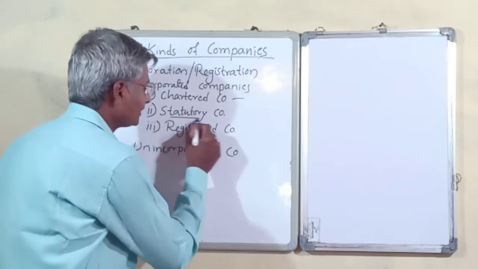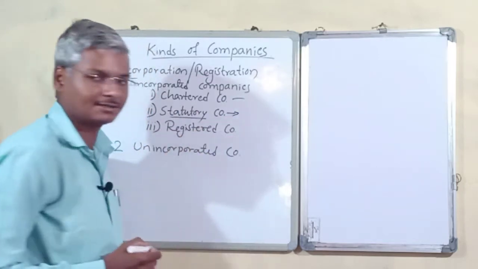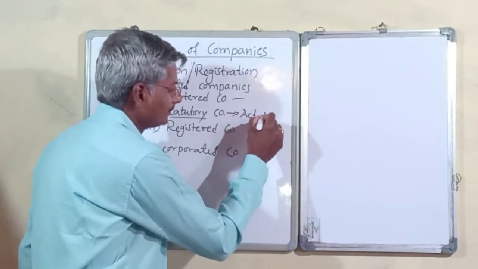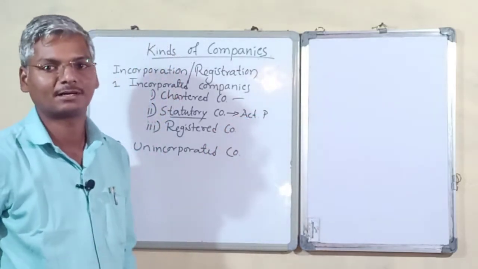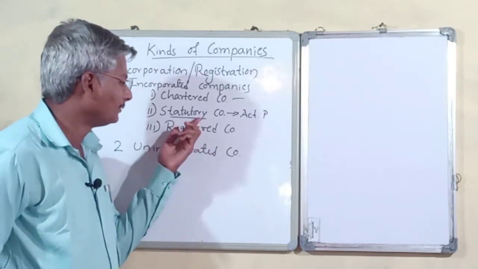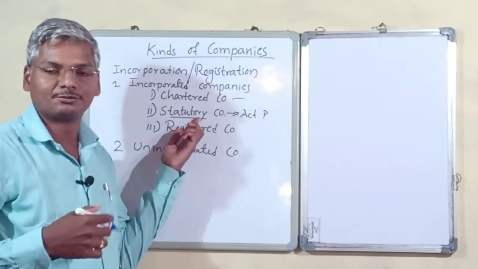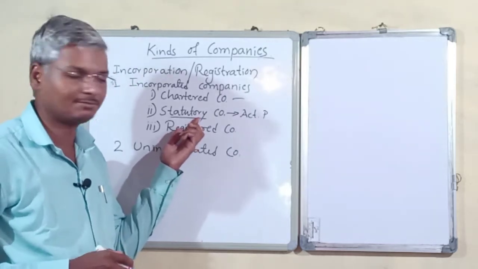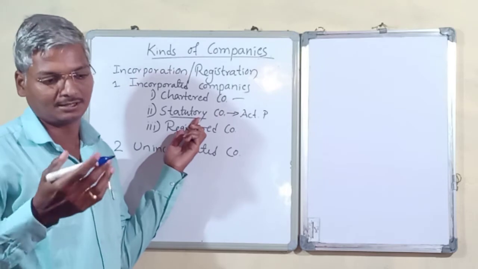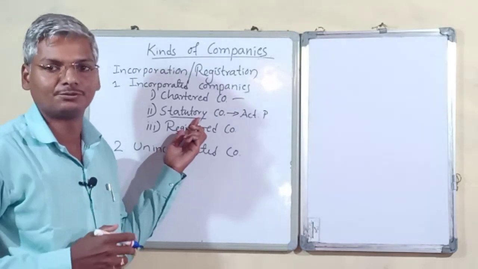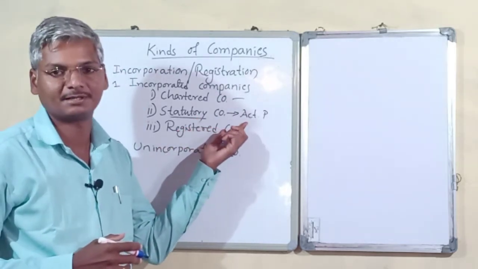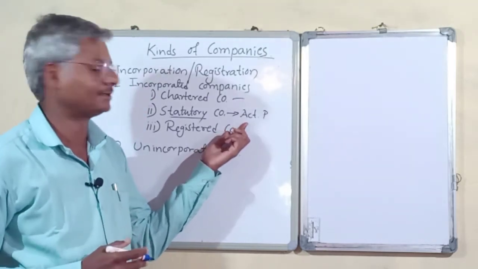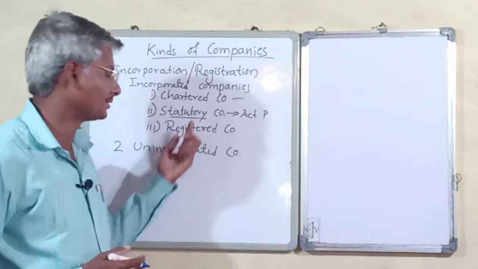Then statutory companies are companies which are established by a special act of parliament. By a special act of parliament, this is for social or national importance. These companies will have social and national importance. The bill is passed in the parliament and those companies are established for the society's benefit. So those we call statutory companies.